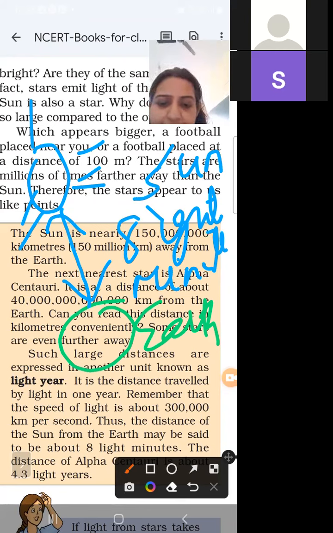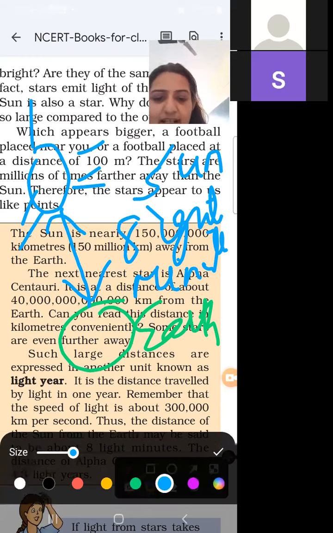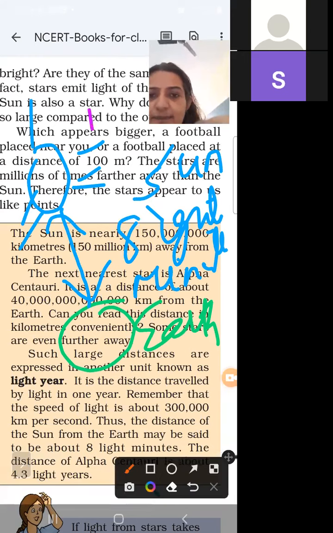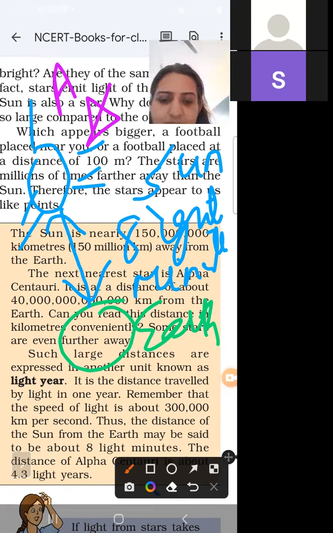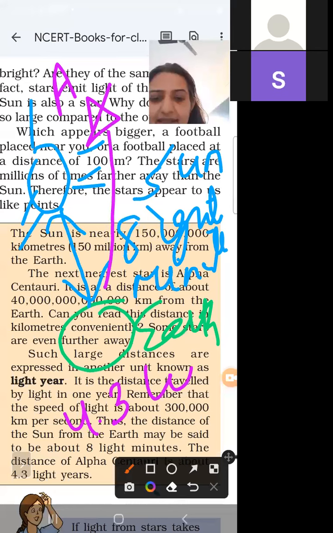And the distance of Alpha Centauri, suppose Alpha Centauri is present here. What is the distance of Alpha Centauri? It is 4.3 light years.